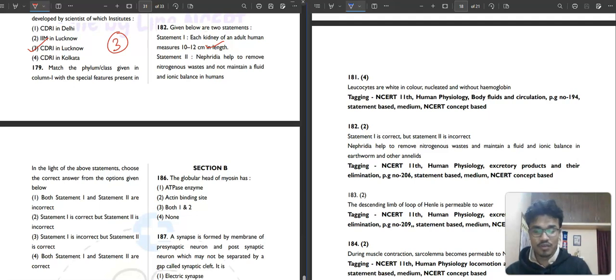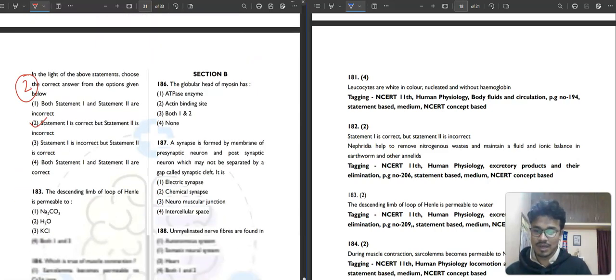Nephridia help to remove nitrogenous waste and maintain fluid and ionic balance in the earthworm and other annelids, not in humans. This is not true. So the first statement is correct, but the second statement is incorrect. So the second option will be your correct answer.